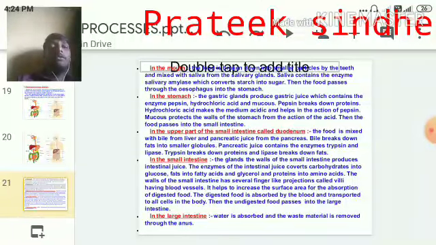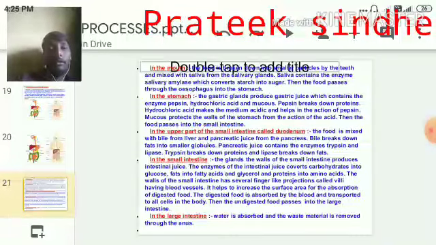Then from here food will pass to the small intestine. So let's see the small intestine now. There you can see two parts. The upper part of the small intestine is called the duodenum. In the duodenum, the food is mixed with bile. One more very important question: what is the role of bile? Very important. Where is it released from? Such 1 mark questions will arise.